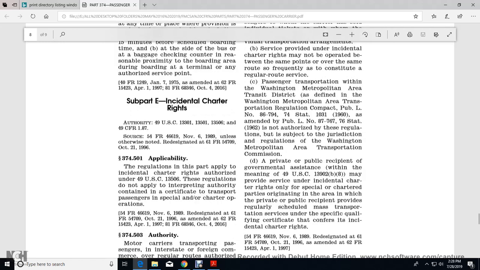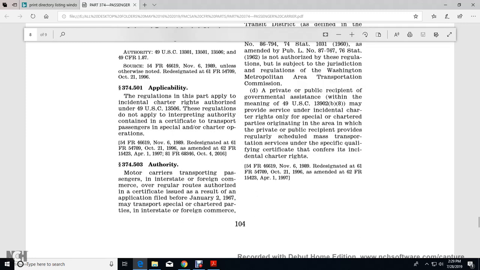All right, Subpart E, incidental charter rights. 374.501, applicability. These regulations apply to the incidental charter rights authorized in Title 49 U.S. Code 13506. These regulations don't apply to the interpretation of authority concerning any certificate relating to the transportation of passengers in special or charter operations. All right, 374.503, authority.